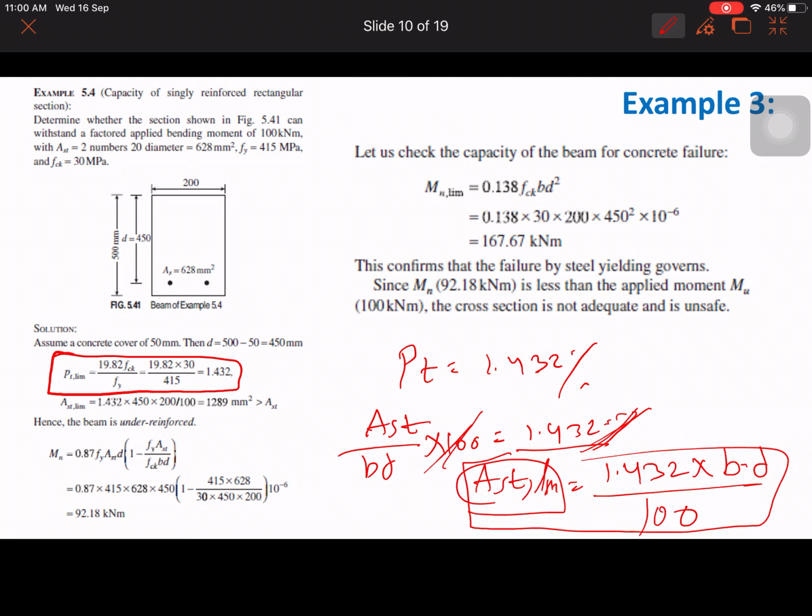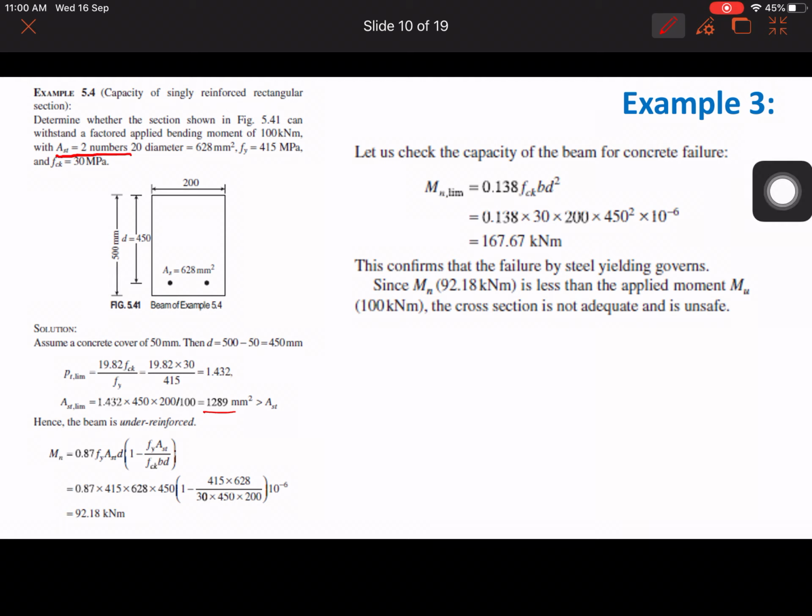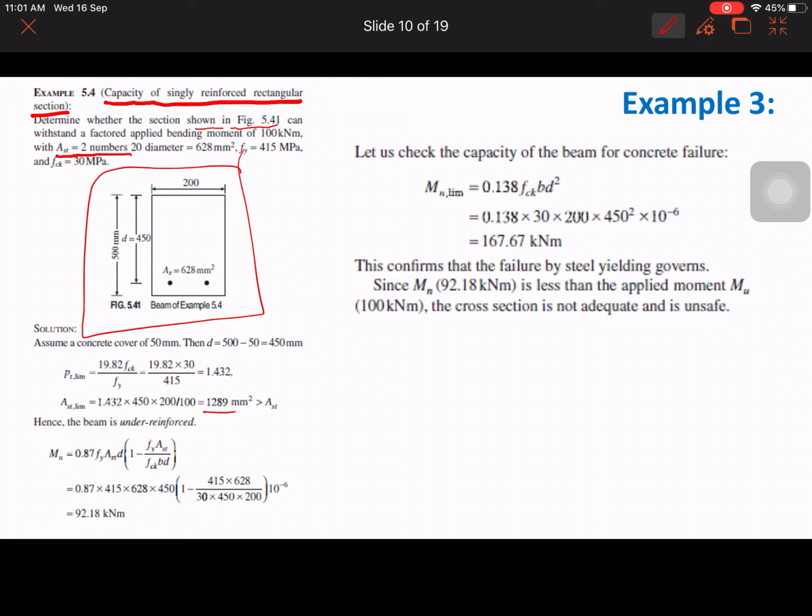See, 1289 mm square. How much area have you provided? Actually, see, in the question it was given AST is equal to 2 number of bars. Before you see this question, what they asked is the capacity of a singly reinforced rectangular section. You need to find the capacity. In the sum, what they have to determine is whether the section shown in figure 4.41 can withstand a factored applied bending moment of 100 kN per meter or not. With AST, they have given 2 bars of 20 mm diameter. They have given directly the value of AST, 628 mm square. Grade of steel Fe415 and FCK M30 grade of concrete they have given.